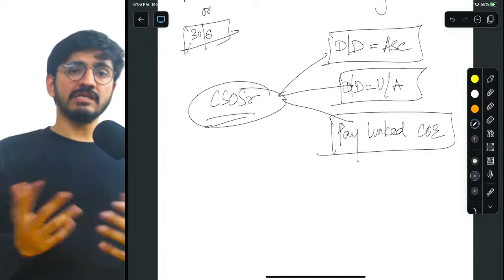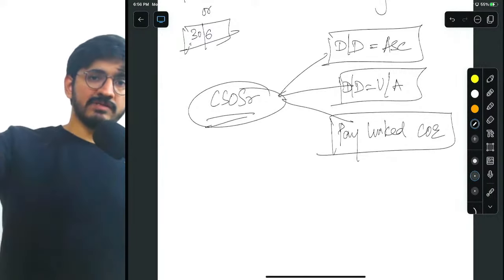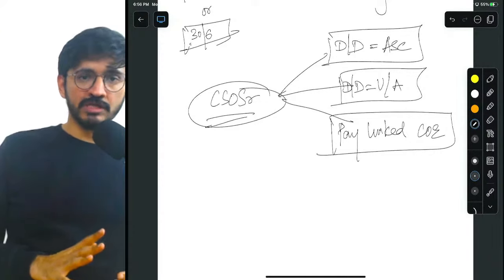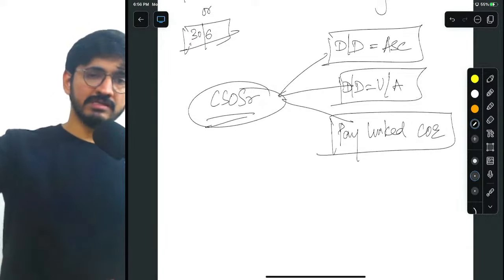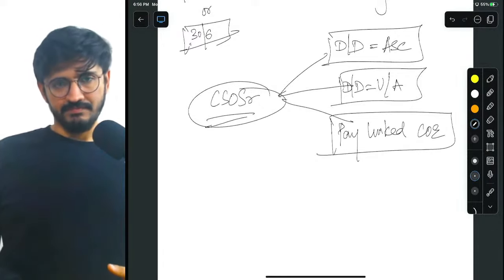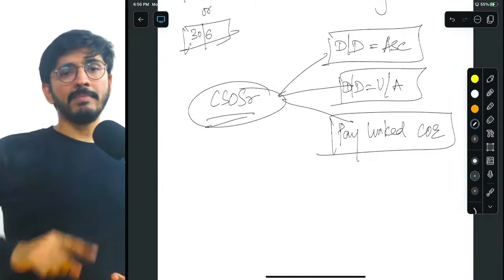When the due date is unascertainable, I've already given an example. I'm taking demo lectures. If someone is interested, I let him in the Zoom session. And if he's okay with it, if he understands, he will pay the money. Otherwise, he will not pay. Not ascertainable. And third is where the payment is linked to completion of an event.